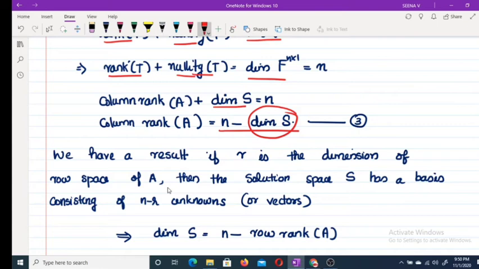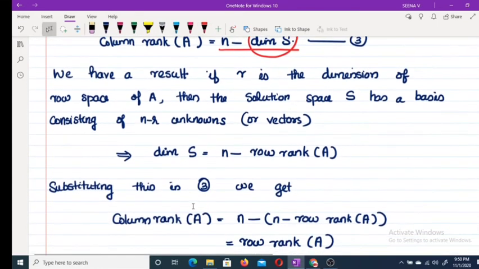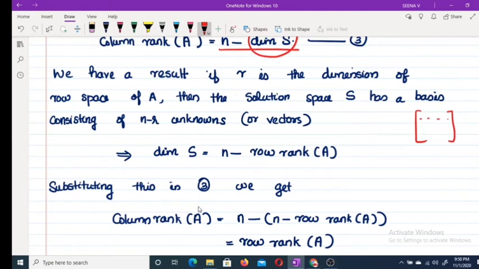Dimension of solution space. You have already discussed this in your matrix section. If we are solving a system of equations Ax equal to something, then you find the row canonical form of the matrix, and suppose rank is r.